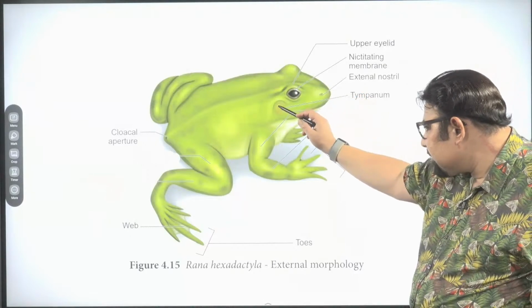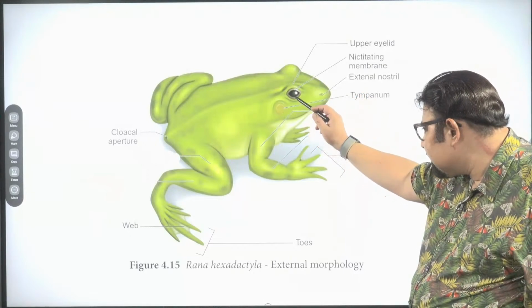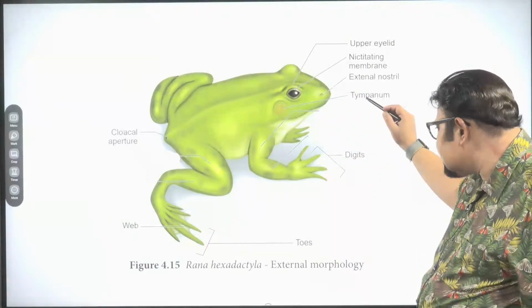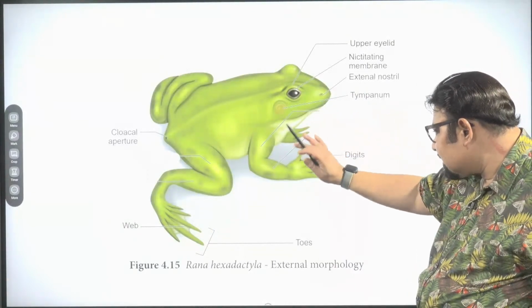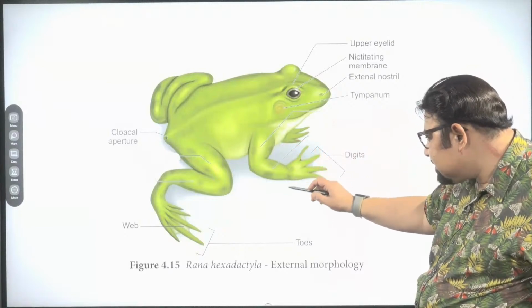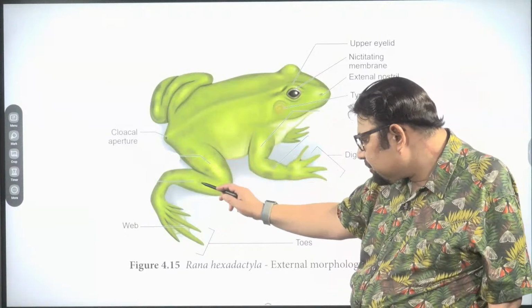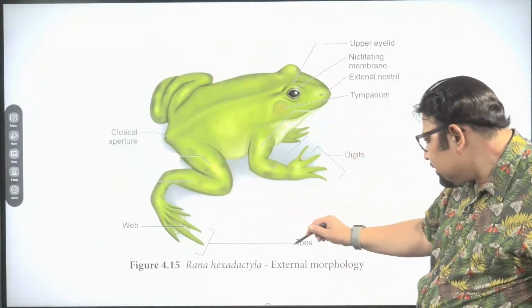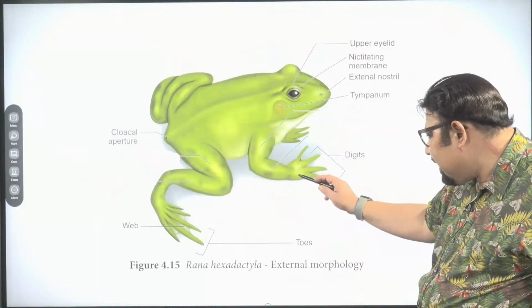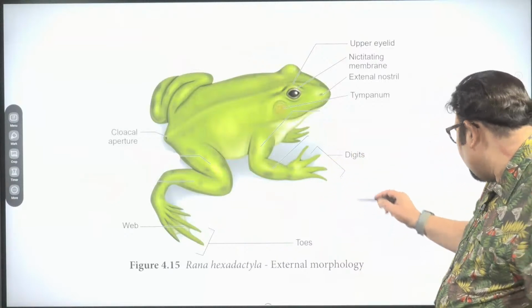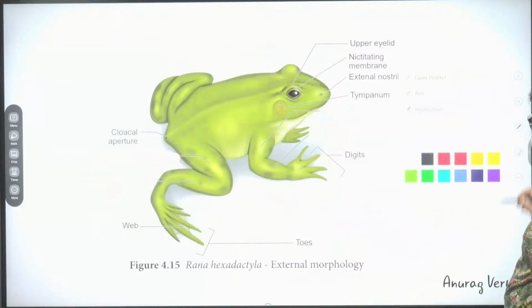Then there is the tympanum or eardrum behind the eyes that represents the ear. They don't have an external ear. This is a forelimb, this is a hind limb. The forelimb is less muscular, the hind limb is bigger and more muscular. The forelimb ends in 4 digits.